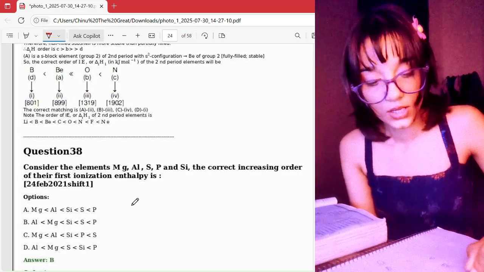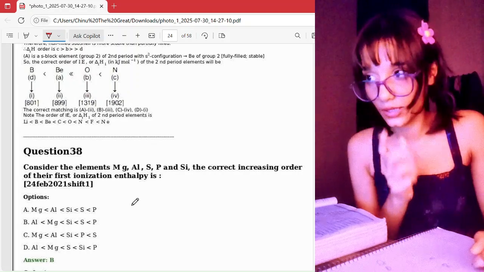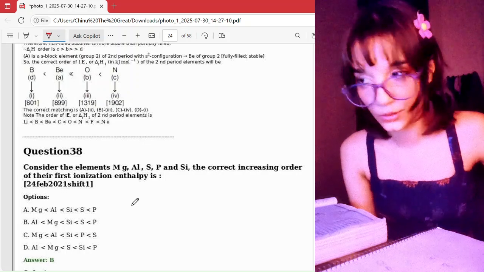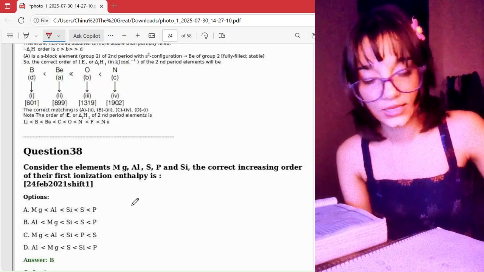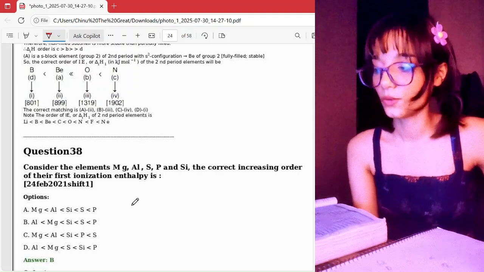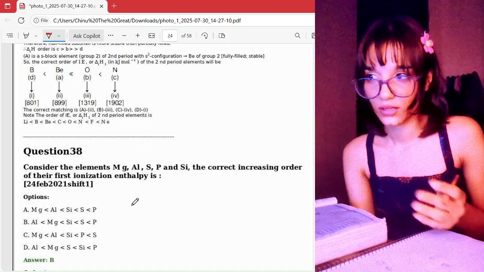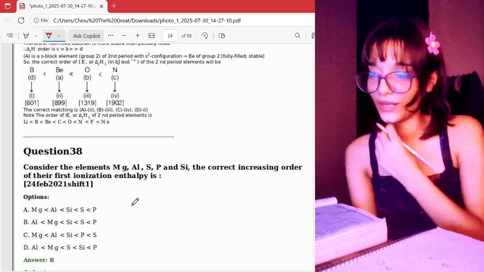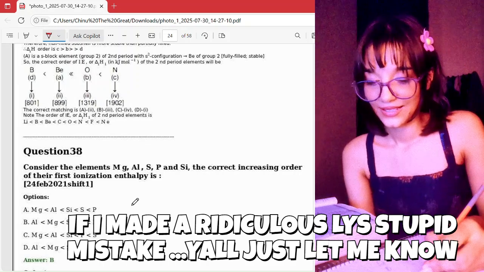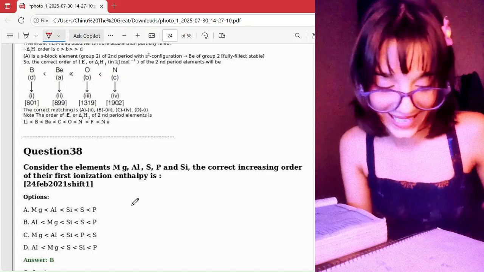Let's just write them down: Mg, and just below that, write Al. And then we know S and P come on that side of the periodic table. So just add some space and write S. Wait, it's sulfur, right? Sulfur, chlorine, and argon. I think I considered silicon as sulfur somewhere in some previous question, please excuse me if I did that.